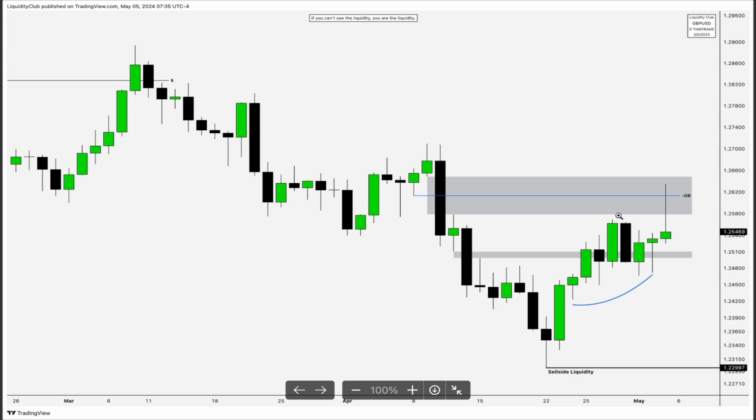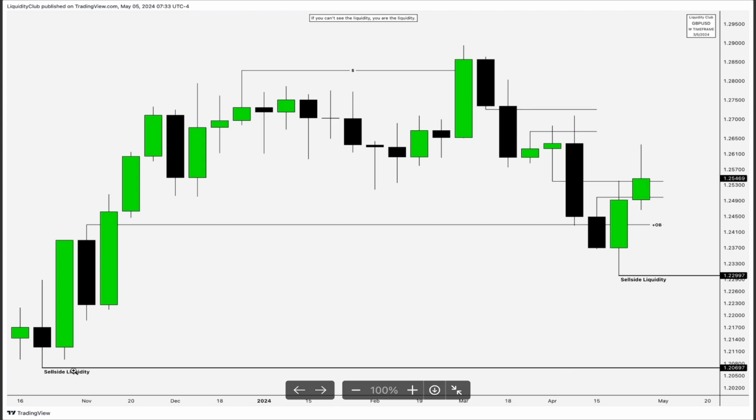So we attacked the highs, we rejected the highs, as you can see, and now we're going to be breaking the lows and this low. This is where I'll be taking partials, and my terminus will be this low. I'll be leaving a runner to see if price wants to reach for this sell side liquidity.